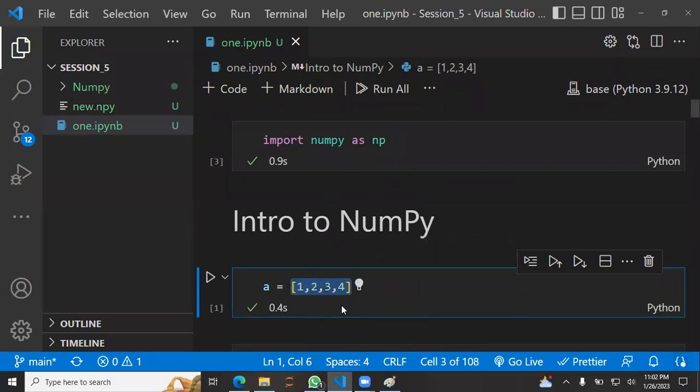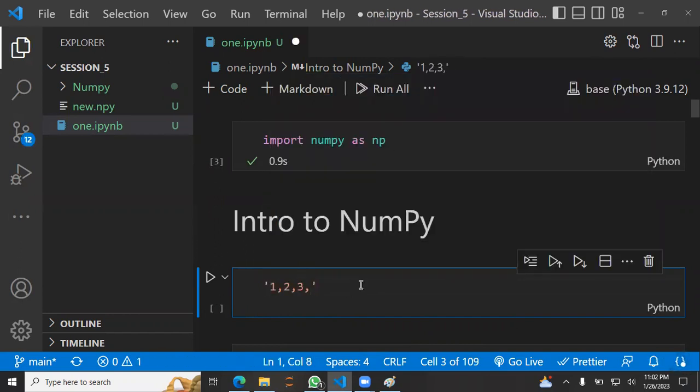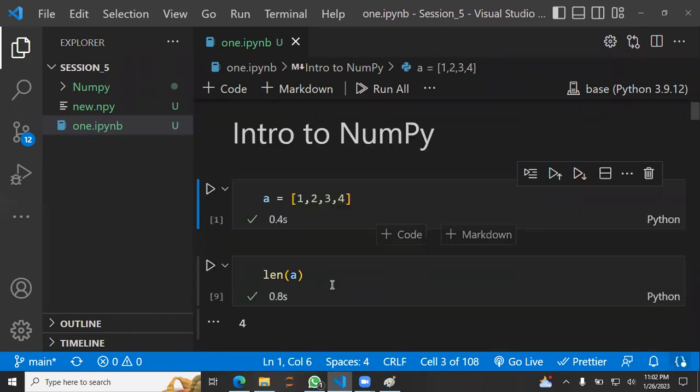We can do something like store this in a text file, but obviously we need to apply a for loop, make a string, 1 2 3 4 5, and then when we are reading this back, we again need to loop through it, remove these commas and convert that into a list.